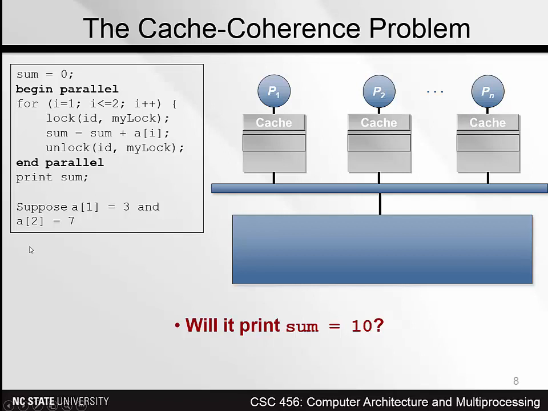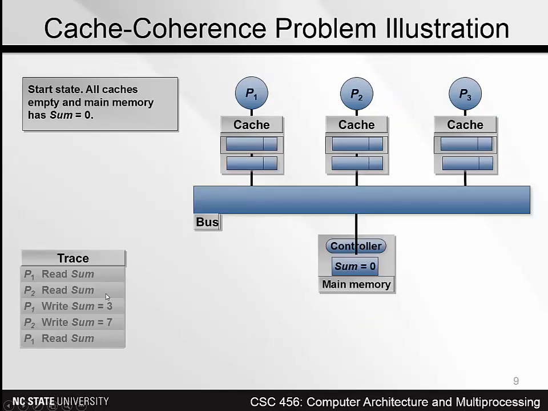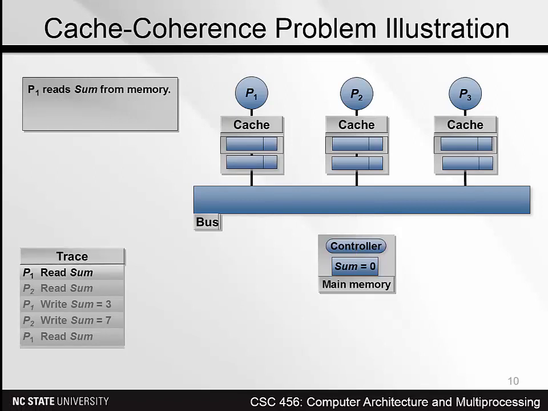Well, we have a system of n processors in this animation in a shared bus. Different processors can add values to the shared sum. At the start, let's say that all caches are empty and the value of the sum in main memory is 0. Then P1 tries to read the value of the sum. It looks in its cache, but the value isn't there. So it sends a request on to main memory, which returns the value 0 to the cache.